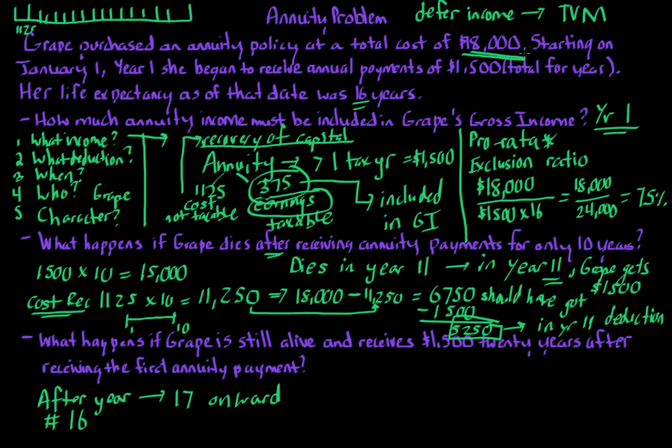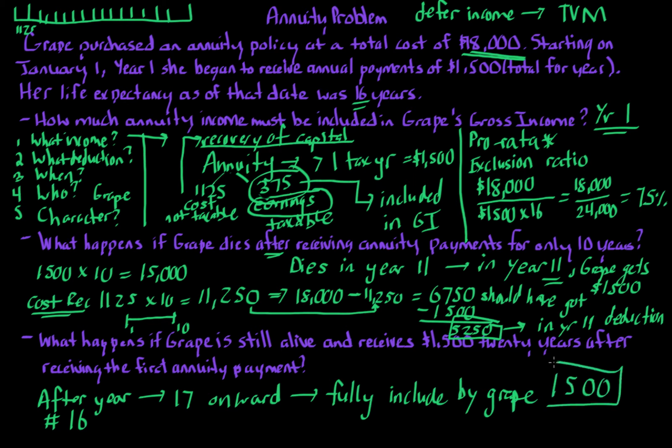You can't create this initial investment that has a tax benefit from thin air. So every payment, year 17 onward, 17, 18, 19, 20, is going to be fully included by Grape, the $1,500. Assume year 20 is the last year. So years 17 through 20, Grape is going to have $1,500 to include.